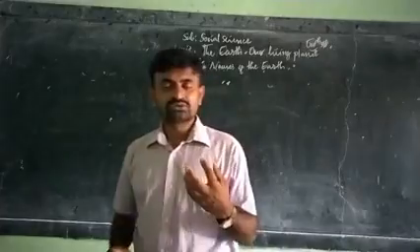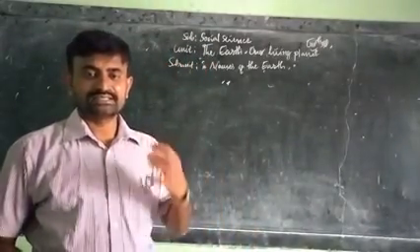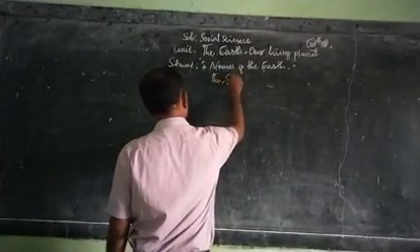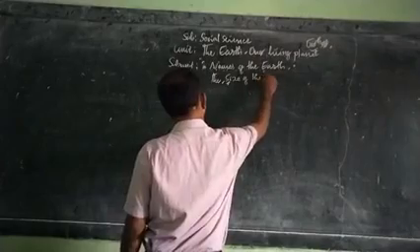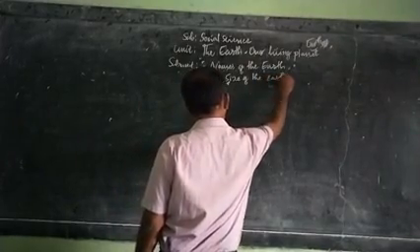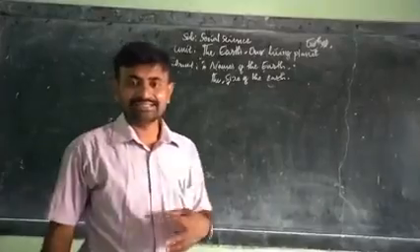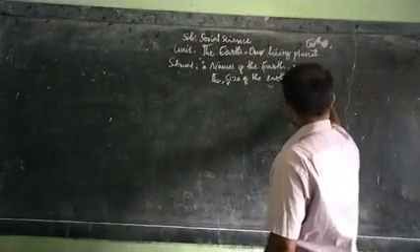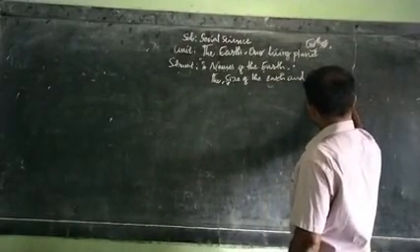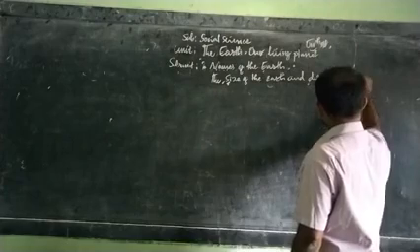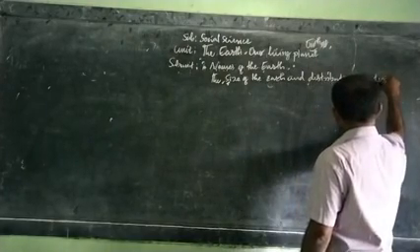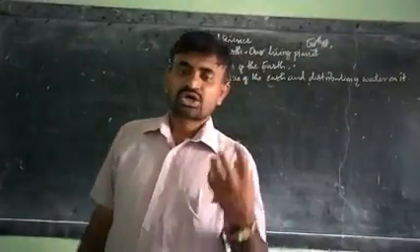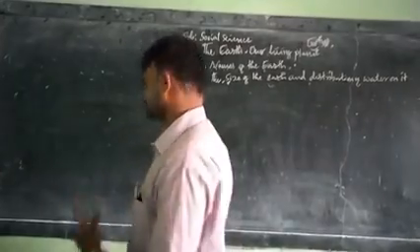And also we will know something about another aspect, the size of the earth. The size of the earth and distribution of water on it. See, another one is continents and oceans of the world.